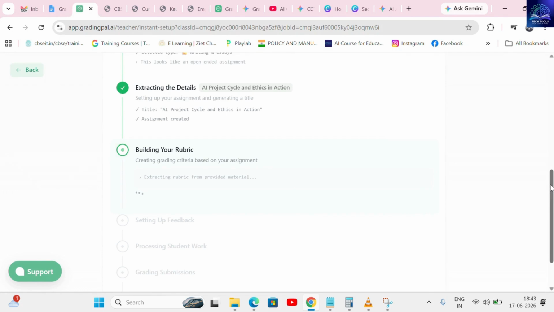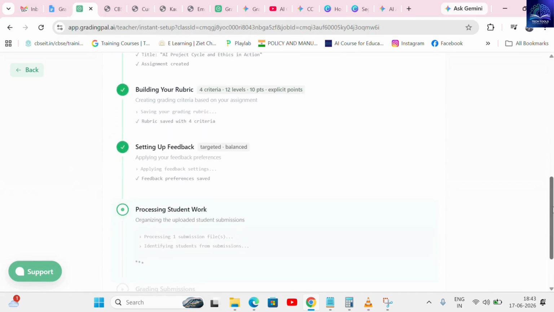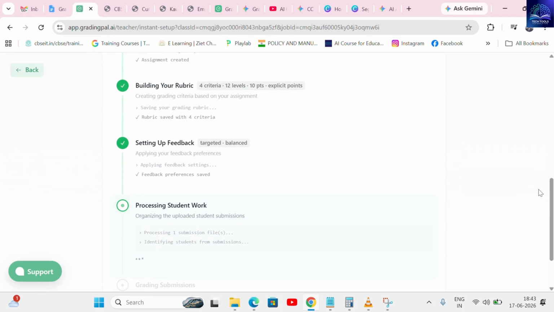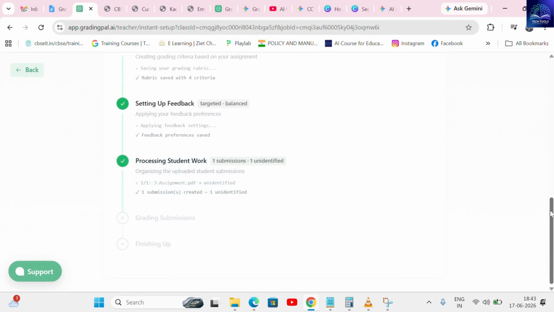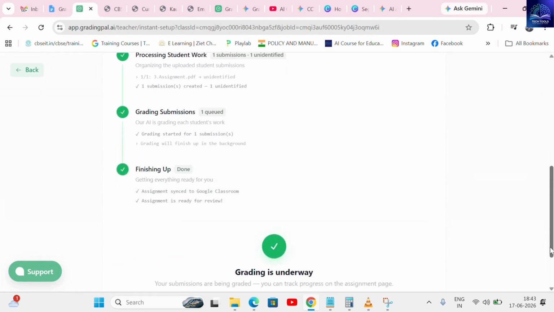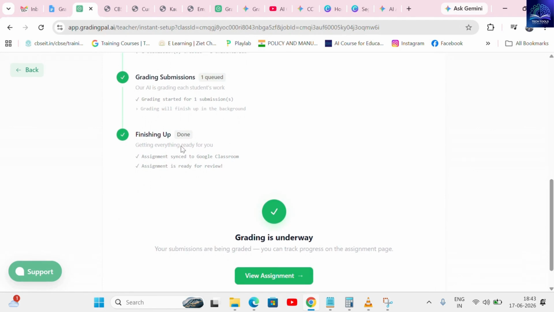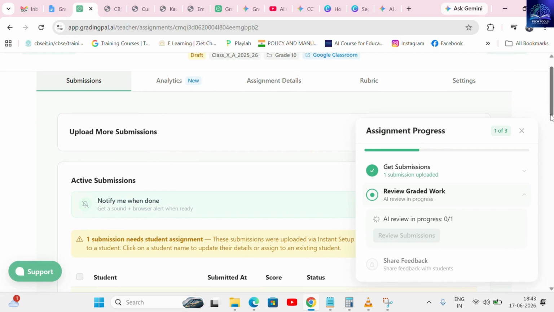Finally, everything synchronizes effortlessly back with Google Classroom, and your entire assignment is ready for review. Once the review process begins, you can check the reviewed submissions and witness the true beauty of GradingPal, a highly detailed, comprehensive analysis generated entirely based on your rubrics. GradingPal doesn't just assign a score, it generates feedback backed by clear reasoning and specific evidence from the student's work.